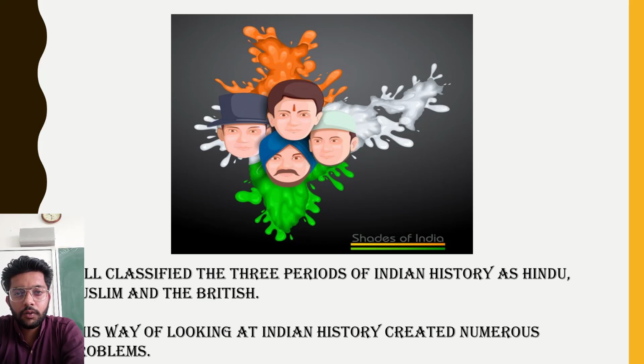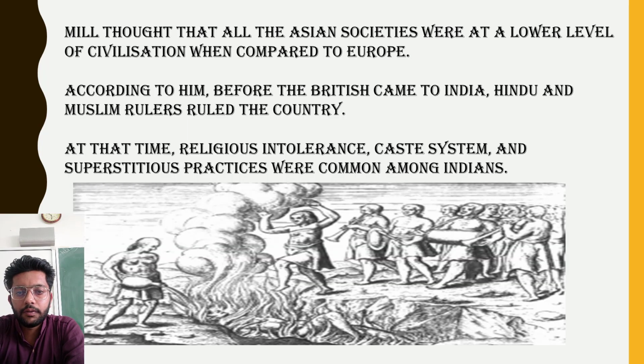At first you have to learn that James Mill divided history according to three religions: Hindu rulers, Muslim rulers, and the Britishers. What were the problems? Mill thought that all the Asian societies were at a lower level of civilization when compared to Europe. Europe was a developed area at that time. James Mill thought that Europe was better developed and the Asian societies were not.